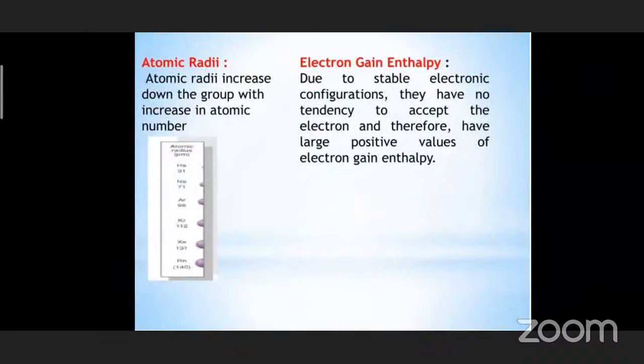Hope you have understood this. Generally, electron gain enthalpy is negative, that means heat is released. But for the noble gases, if we add an electron, we have to provide the energy so that the atom accepts that electron.